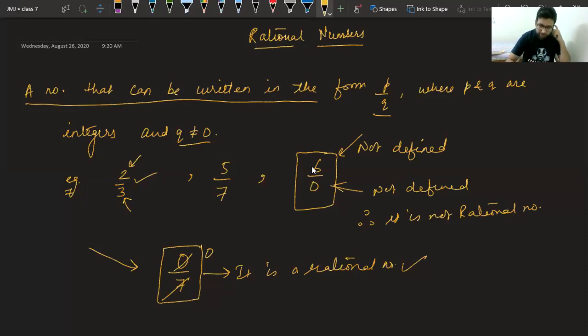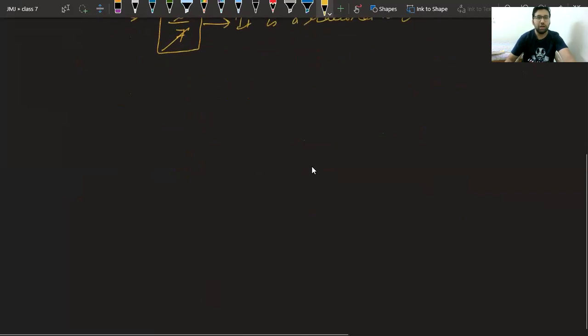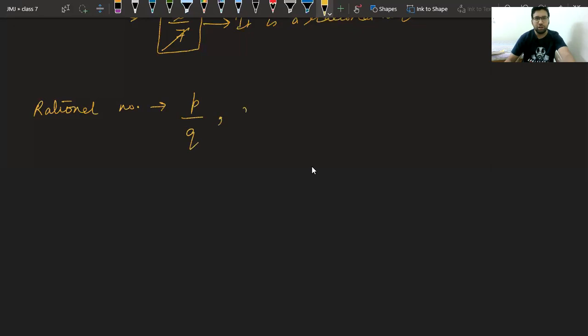Okay, class, is this point clear to everyone? Now let's start exercise 9.2. I will take some examples from each question. Acha, explain again, but one second. I've told you a rational number is a number which can be written in the form P upon Q, where Q should not be equal to 0.